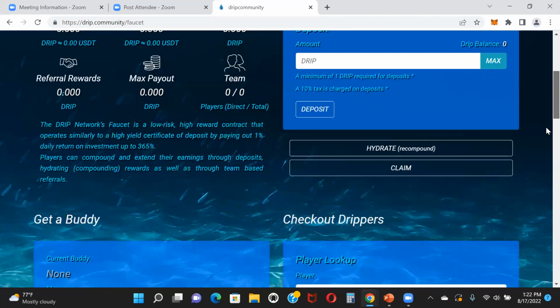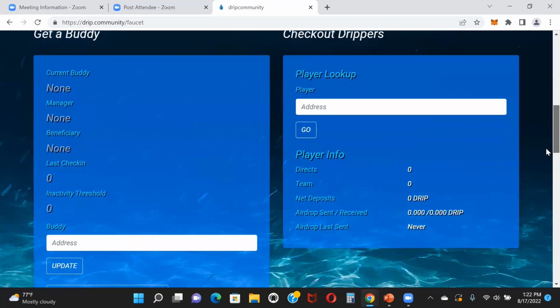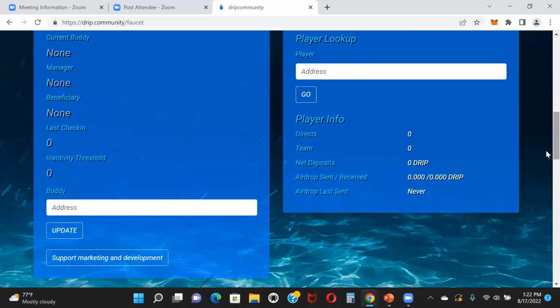If we scroll right down here, this is where you input your buddy address. Again, you can copy and paste the buddy address right here and update it. But remember, once you update it, you can't change it. So make sure you're putting in the right buddy address.